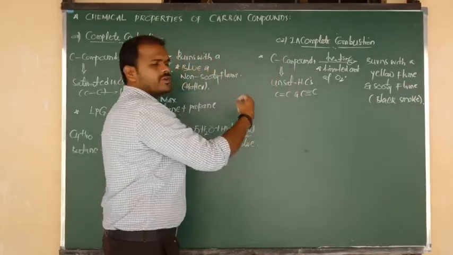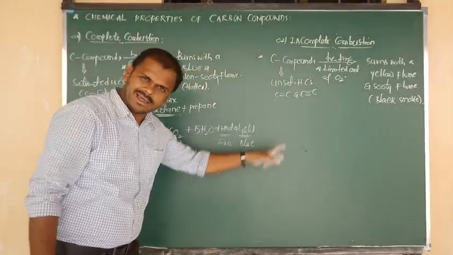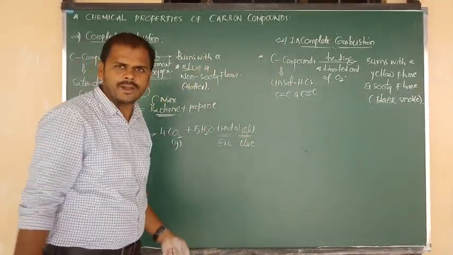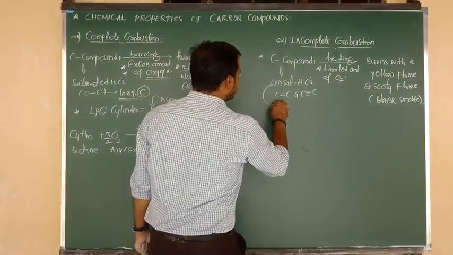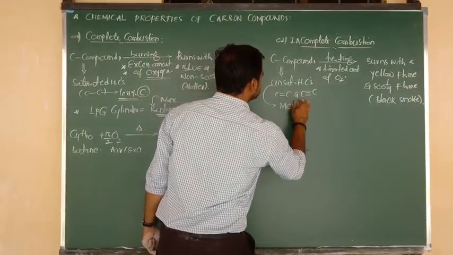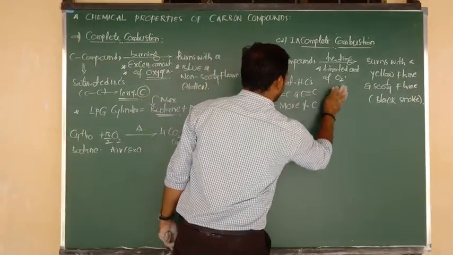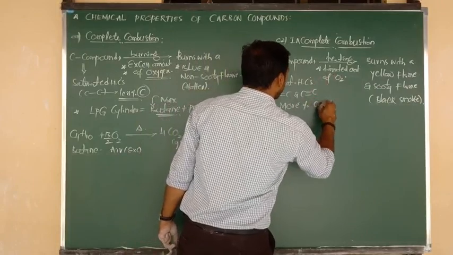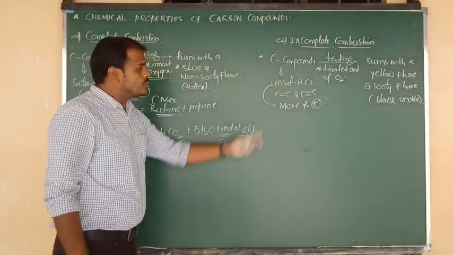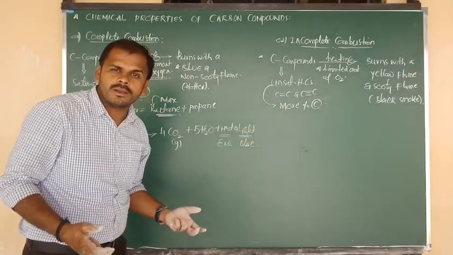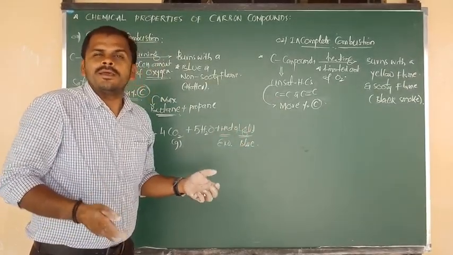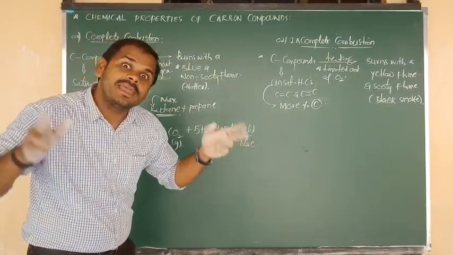So double bonded and triple bonded compounds, alkenes and alkynes, such unsaturated hydrocarbons, because they contain a more percentage of carbon. Due to the more percentage of carbon, that carbon never undergoes complete combustion.